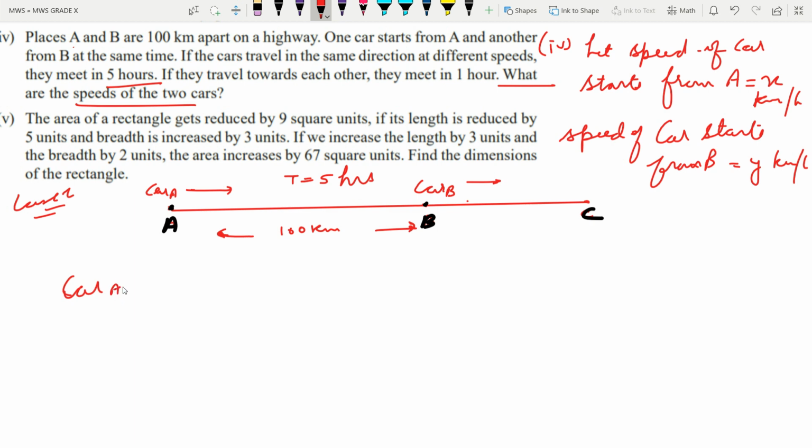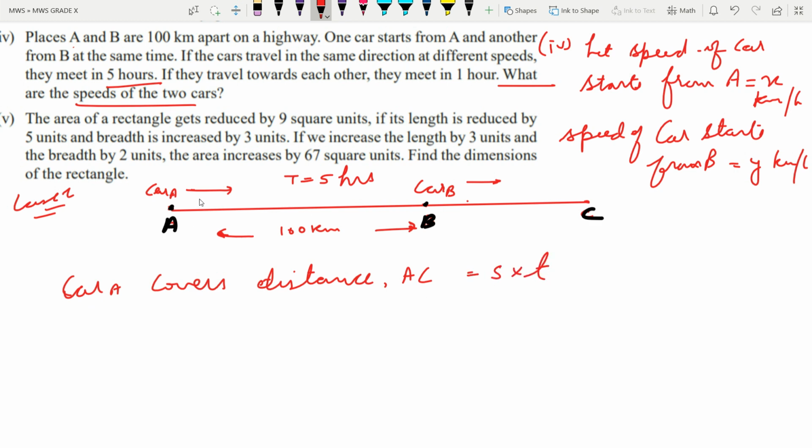But see one thing, how much distance is covered by car A? Car A covers distance AC, from A to C. Car A starts from A and meets car B at point C. Both cars reach point C in 5 hours. The formula of distance is speed into time.